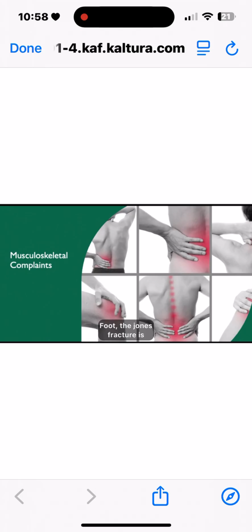Foot. The Jones fracture is a fracture of the proximal fifth metatarsal. There's a painful swollen lateral foot with pain elicited on palpation of the fifth metatarsal. High risk for non-union injuries despite optimal care. So even with this, they are at risk later for it to not heal well. A toe that is swollen, contused, and painful upon palpation, you would consider x-rays if there's significant swelling, effusion, or contusion.